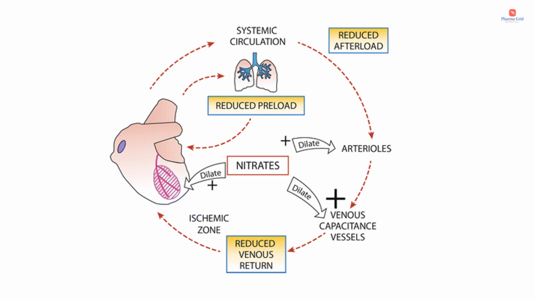So this will lead to increased blood flow to the myocardium, especially to the ischemic area, due to redistribution of coronary blood flow. So this will result in increased oxygen delivery to the ischemic area, which will be helpful to relieve the anginal pain. So this is how organic nitrates help to relieve the anginal pain.